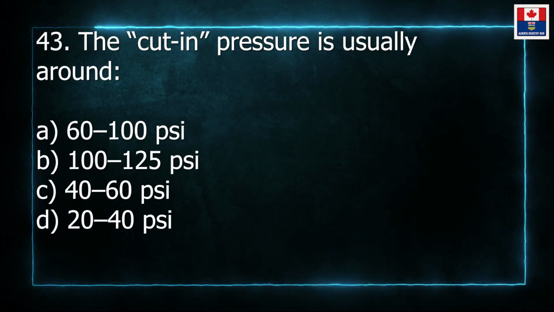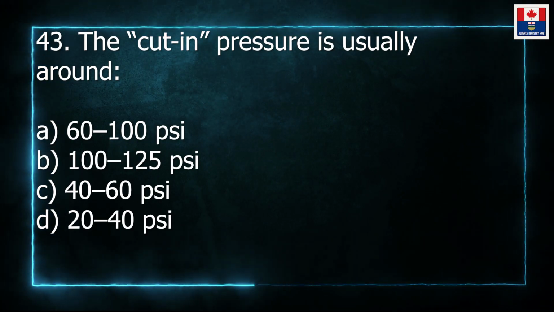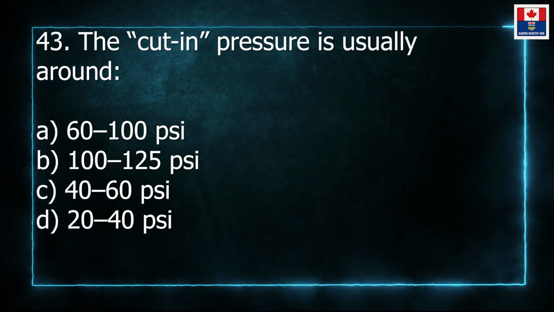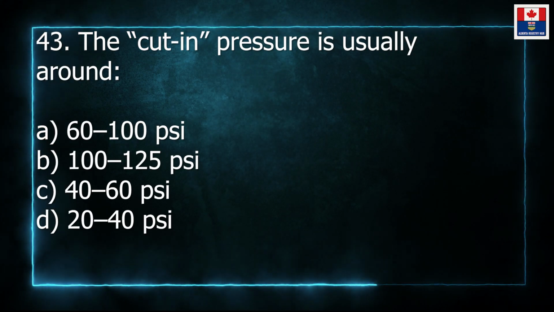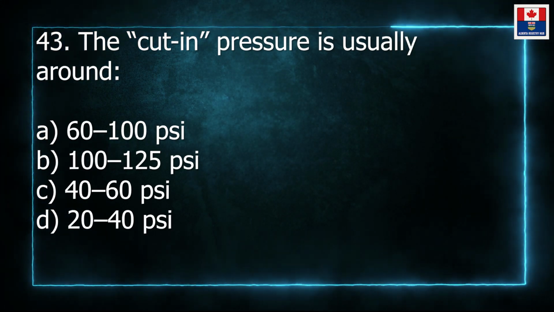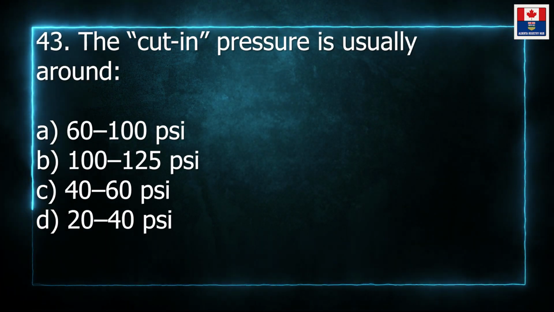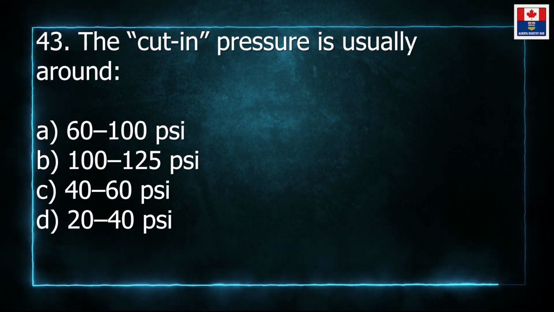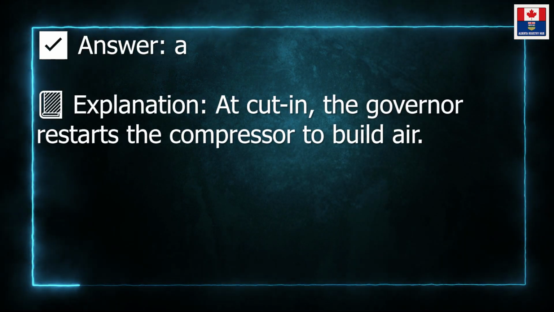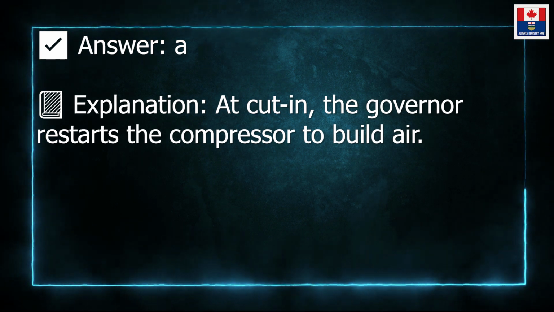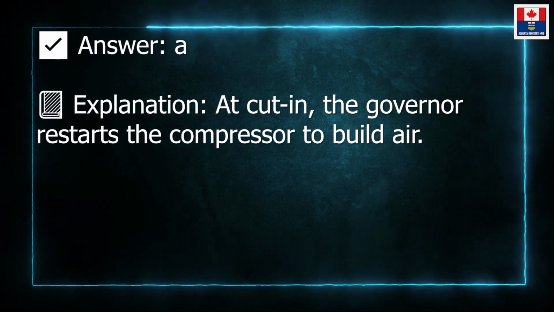43. The cut-in pressure is usually around A. 100 pounds per square inch. B. 125 pounds per square inch. C. 60 pounds per square inch. D. 40 pounds per square inch. Answer A. Explanation. At cut-in, the governor restarts the compressor to build air.